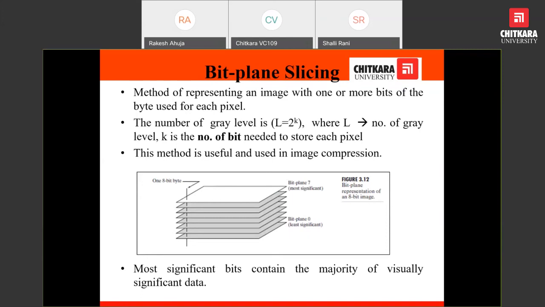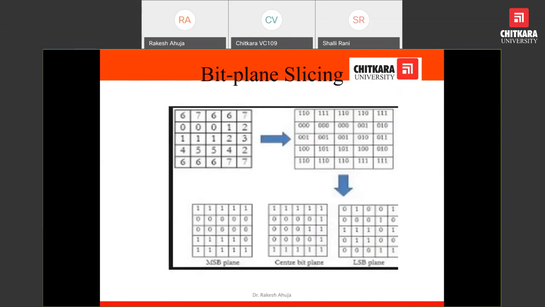How would that be possible? I can show you. Suppose this is the image, and it consists of values from 0 to a maximum of 7. 0 to 7 means a total of 8 values, which can be represented by 2 raised to power 3. So 3 bits are required to store each pixel.